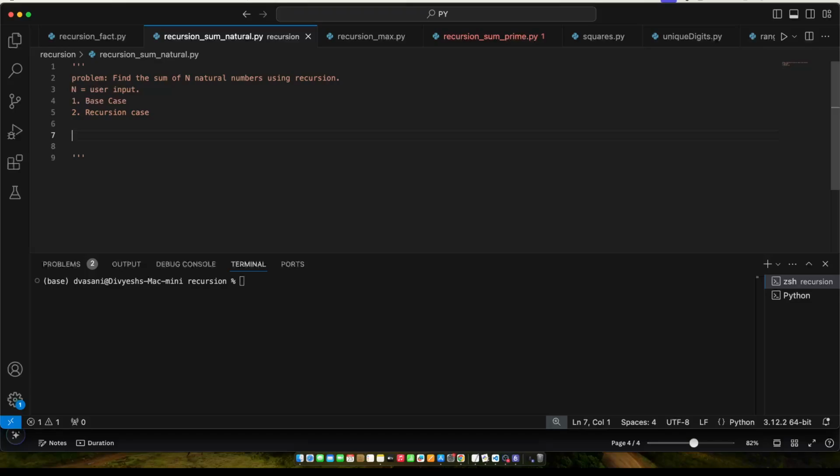I want to find the sum of n natural numbers using recursion. For example, the user gives n as 5, which means the user is looking for the sum of the first 5 natural numbers. So let's try to understand the problem. If the user has given input 5, the user is expecting the sum of the first 5 natural numbers, which means 1 plus 2 plus 3 plus 4 plus 5. The sum will be 1 plus 2 is 3, 3 plus 3 is 6, 6 plus 4 is 10, 10 plus 5 is 15. So the output should be 15, right? Now we will be solving this with recursion.